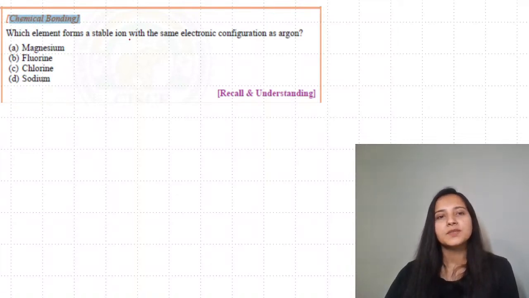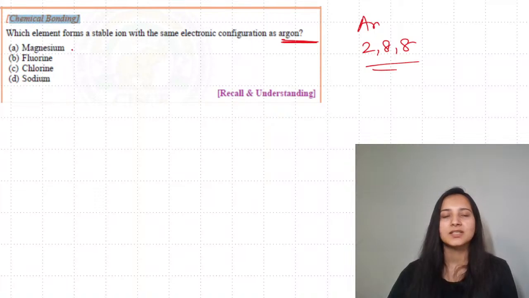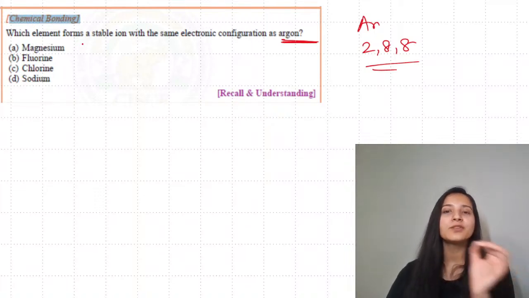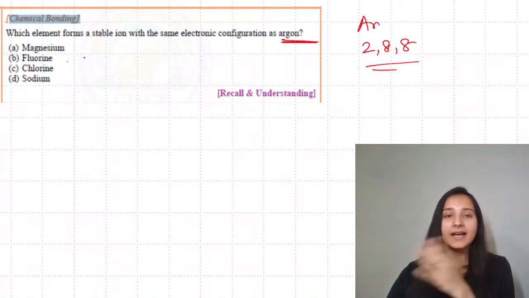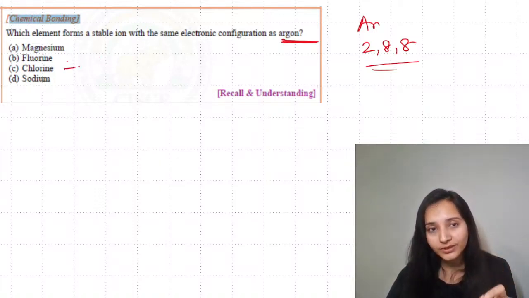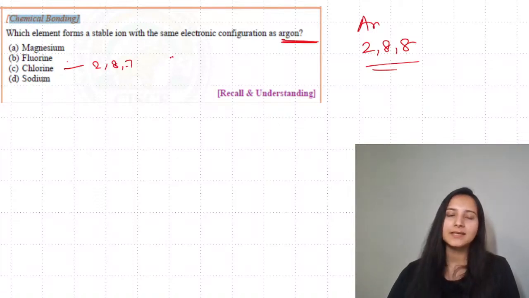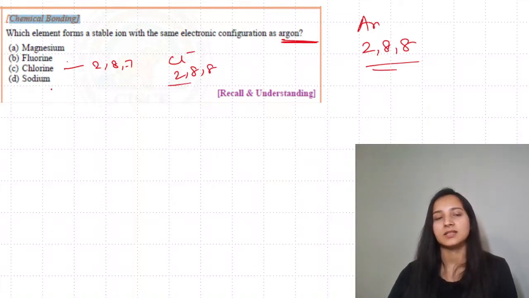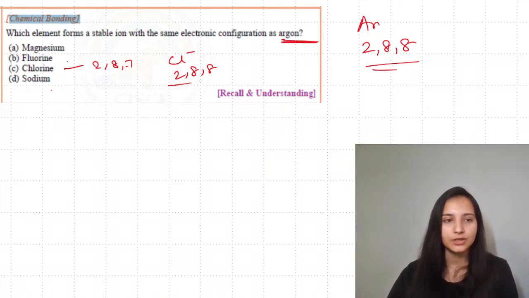Which element forms a stable ion with the same electronic configuration as argon? So argon's electronic configuration is this, which means you need 3 shells. Magnesium ion will be forming 2,8, that is similar to neon. Fluorine again 2,8, the ion formed is similar to neon. Chlorine on the other hand will accept an electron, and chloride will be having this configuration. So this is your answer. Sodium ion again is 2,8, that is similar to neon.